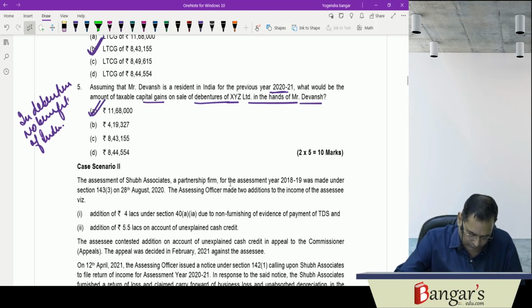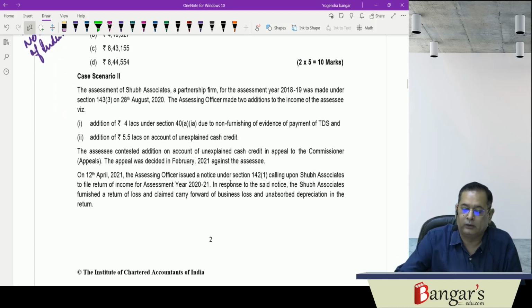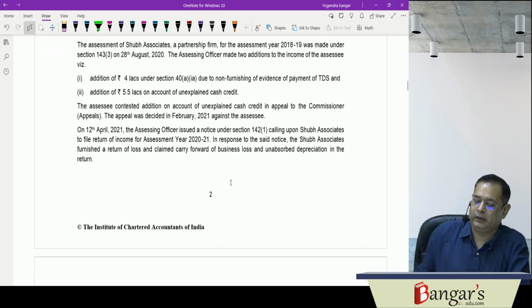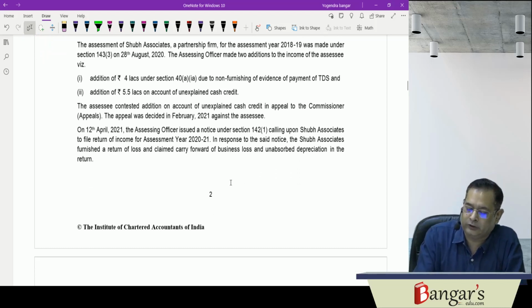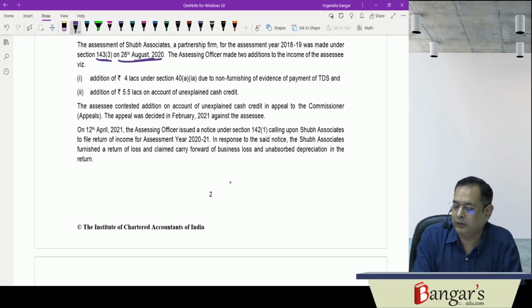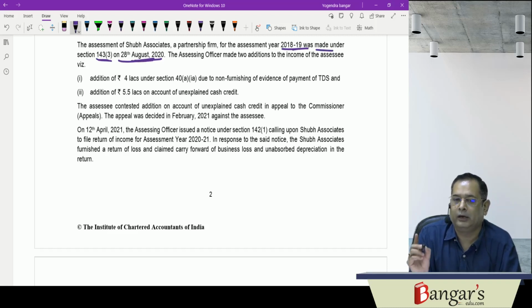So this we have discussed, dealing with this particular case scenario 1. Now we will be discussing case scenario 2. Assessment of Shubh Associates, a partnership firm, for assessment year 18-19 was made under section 143(3) on 28th of August 2020.